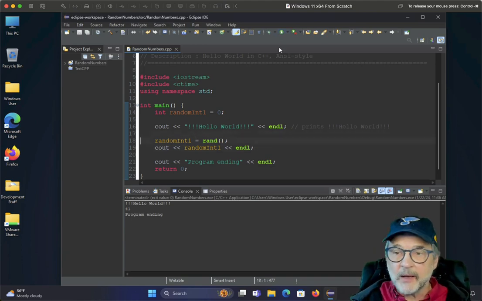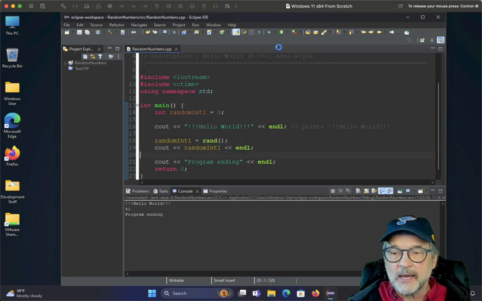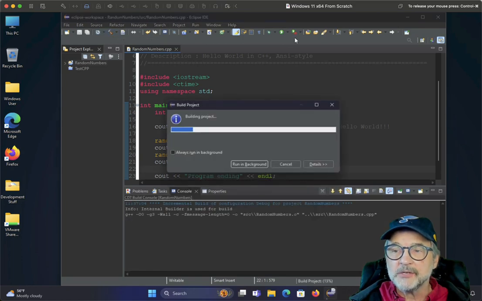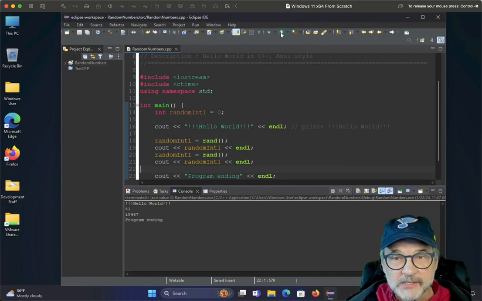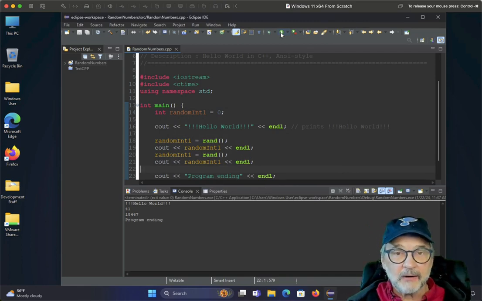Some people might say, well, maybe it's running the same code. Well, let's go ahead and do it again in our program and generate two random numbers. Okay, 41, 18, 467. Seems pretty random, but I'm going to run it again. 41, 18, 467. It never changes every time you run your program. Now, the next day it might change, but right now it's not changing.